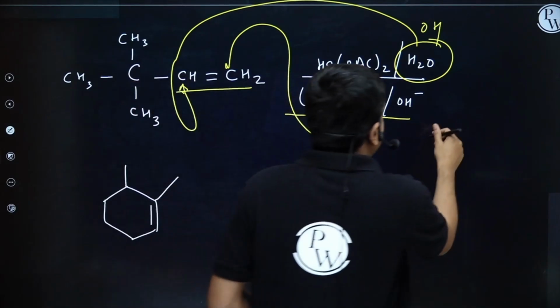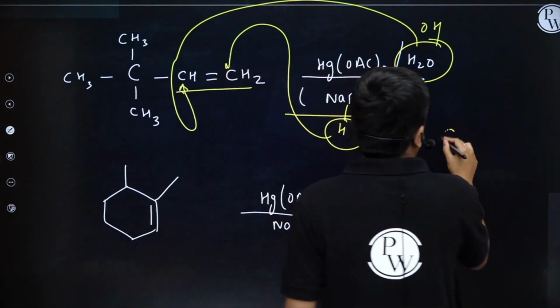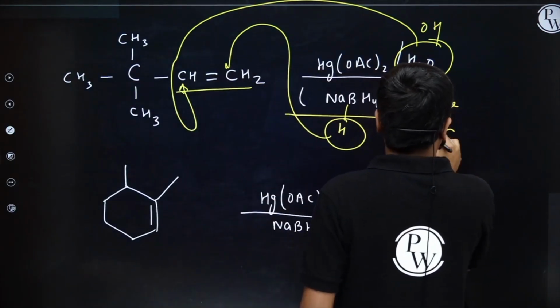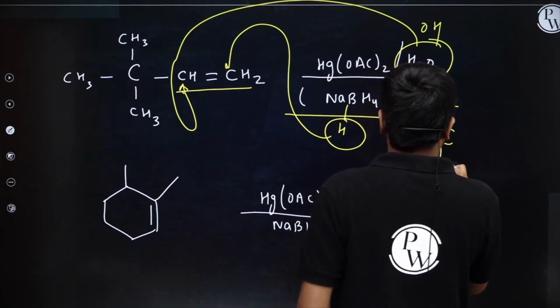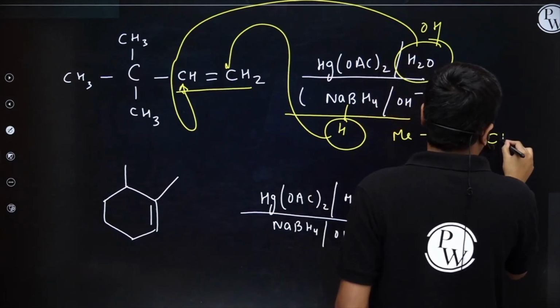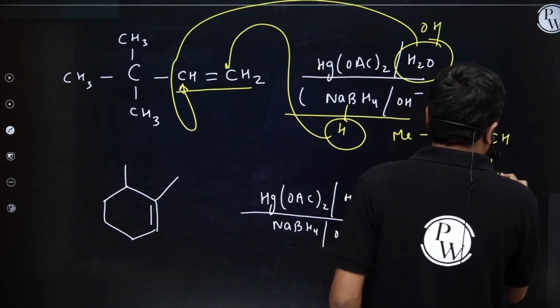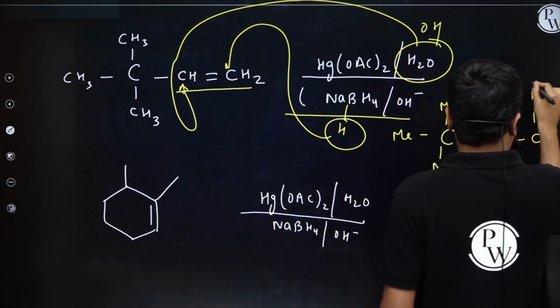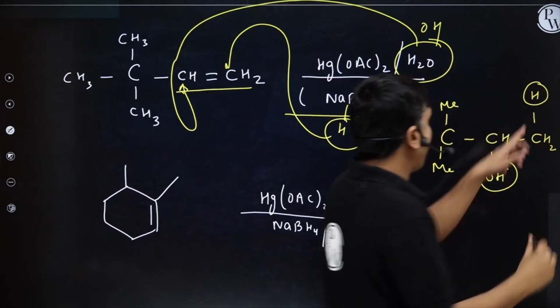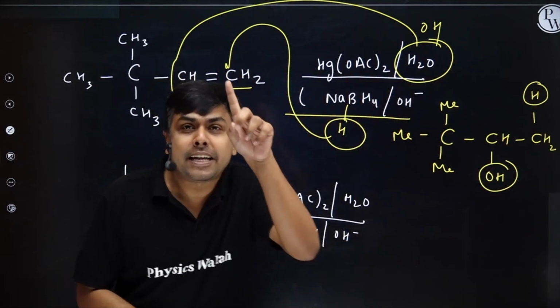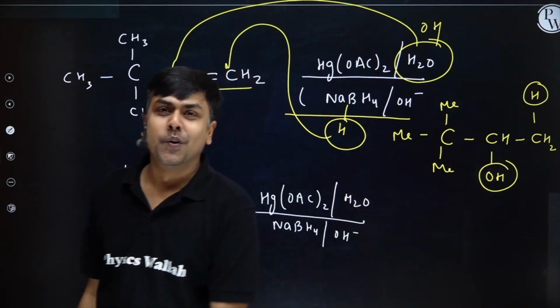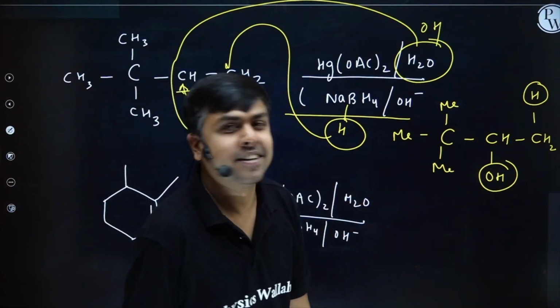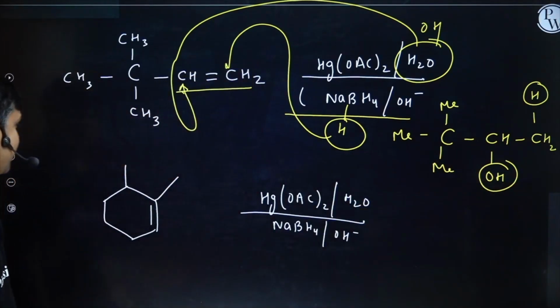So the product which I am going to write is CMe3, then we'll have CH(OH)CH2-H. This H and OH are at anti-position with respect to each other. Am I clear? Let's move to the next question.